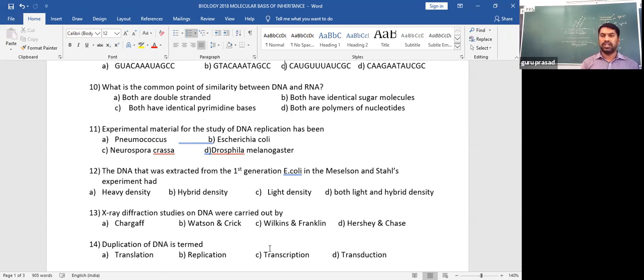They used bacteriophages, viruses, which they cultured in radioactive phosphorus and radioactive sulfur to label protein and nucleic acid separately. That experiment we are familiar with, and ultimately they came to the point that the radioactivity was found in the E. coli infected by viruses cultured in radioactive phosphorus.